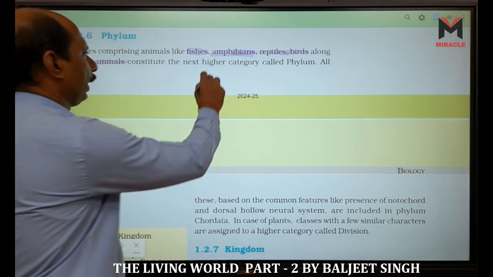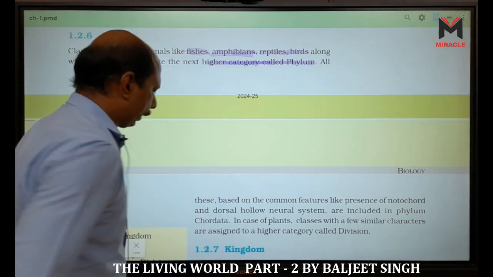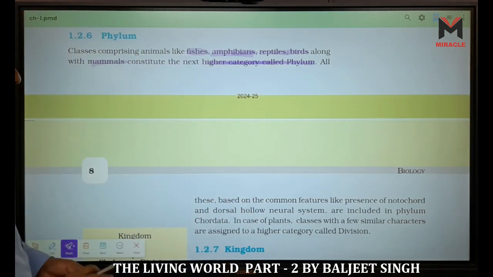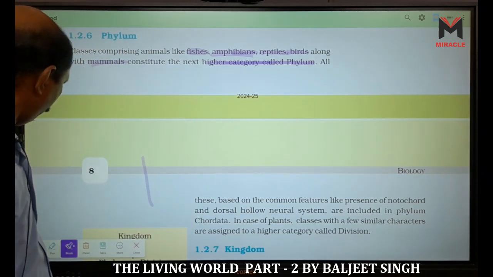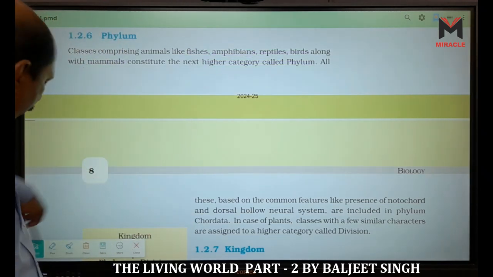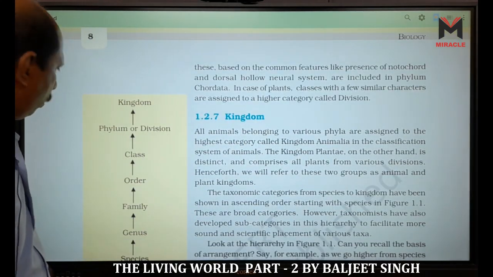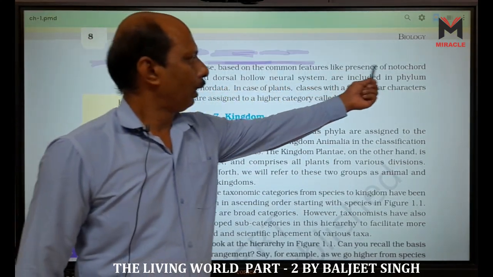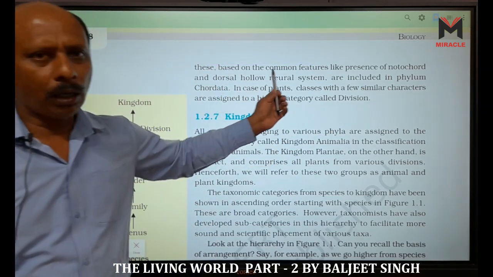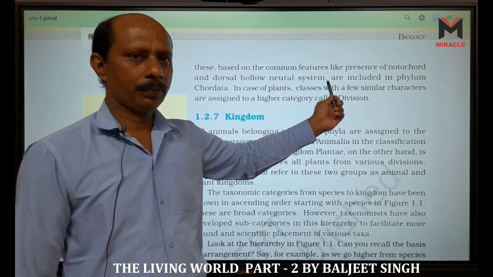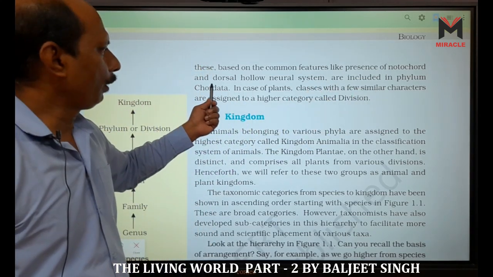They constitute the next higher category called phylum, and this phylum is called Chordata, based on common features. What is the common feature? Presence of notochord and dorsal hollow neural system are the features of the single phylum Chordata.